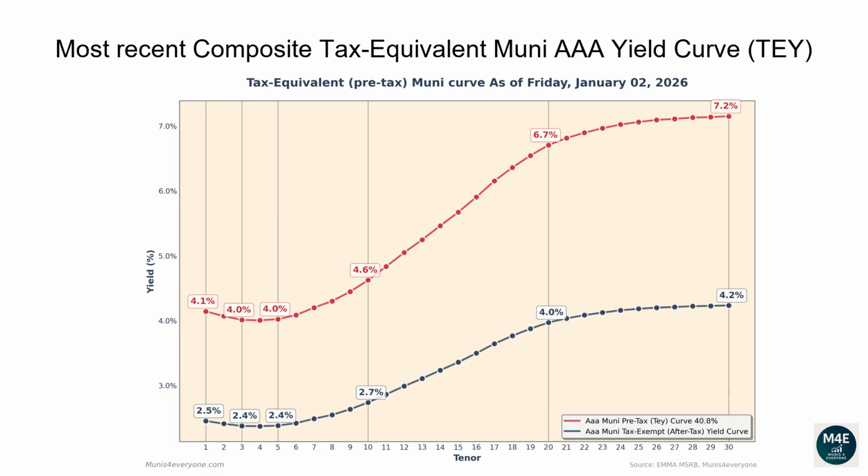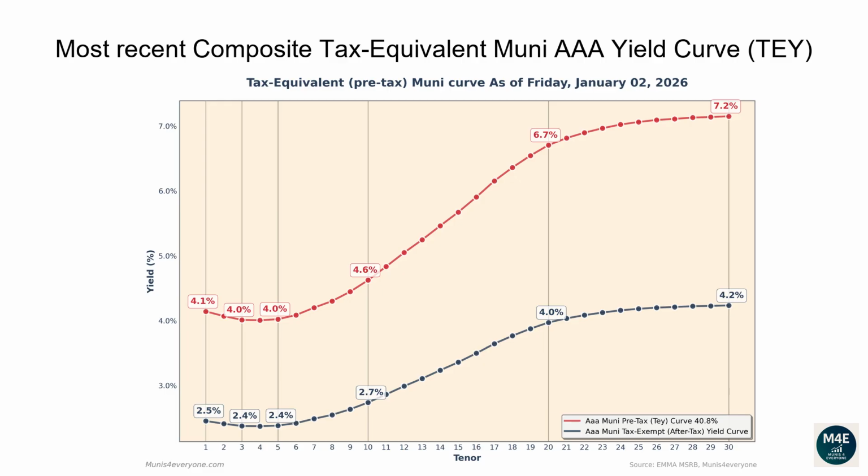Let's now go over the most recent composite tax-equivalent Muni AAA yield curve. The following graph shows, in red, the tax-exempt after-tax Muni yield curve, versus in blue its tax-equivalent pre-tax version assuming a 40.8% top tax bracket as of January 2, 2026. Why would you care to see the tax-equivalent version of the Muni yield curve? More on this later. Let's first go over the pre-tax, aka tax-equivalent yield curve.